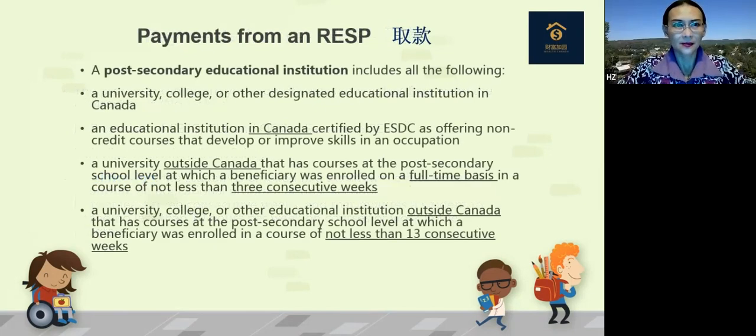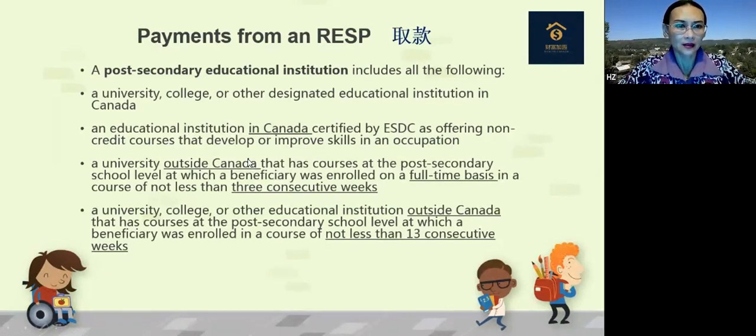Okay, the next. The post-secondary education institutions include the following: a university, college, or other designated educational institution in Canada. So we can also say, well, in Canada, you qualify, right? An educational institution in Canada certified by ESDC as offering non-credit courses that develop or improve skills in an occupation. For example, vocational training, right?